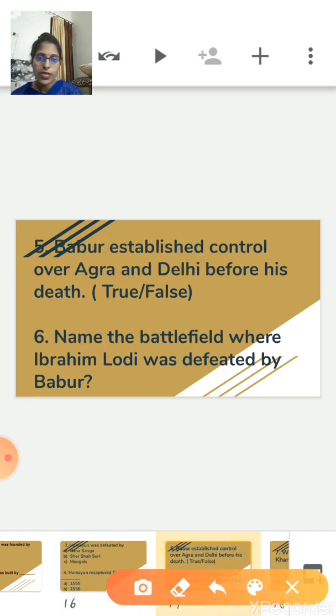Now question number 5. Babur established control over Agra and Delhi before his death. Is this statement true or false? This statement is true.